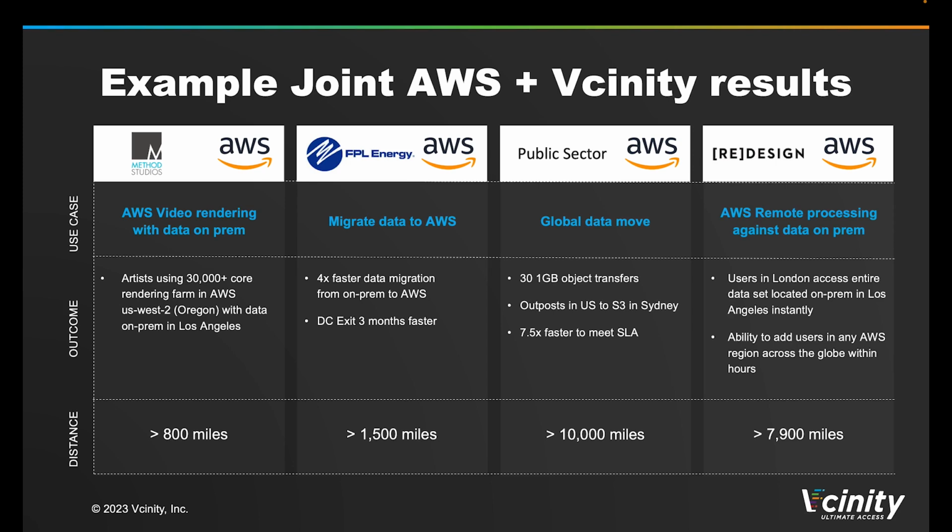And lastly, we see another media firm who wanted to modernize their post-processing. They're able to have artists sitting in London access and operate on content sitting in Los Angeles as soon as the content is created. This also allows them to spin up new editors anywhere across the globe without worrying about distributing and monitoring additional copies of often highly sensitive content.